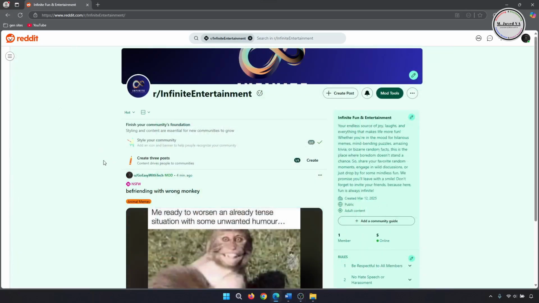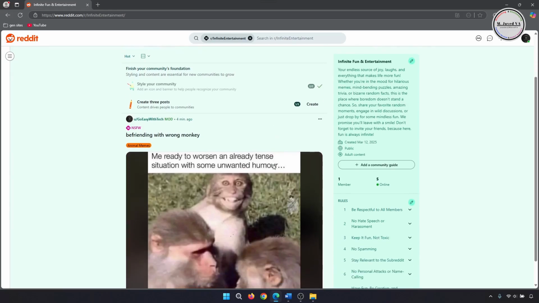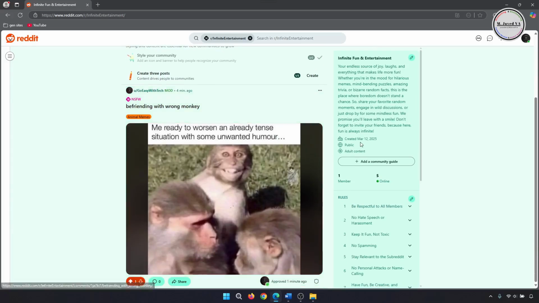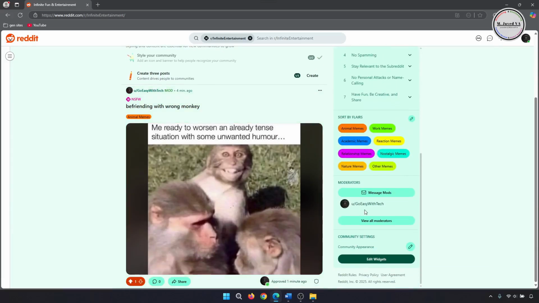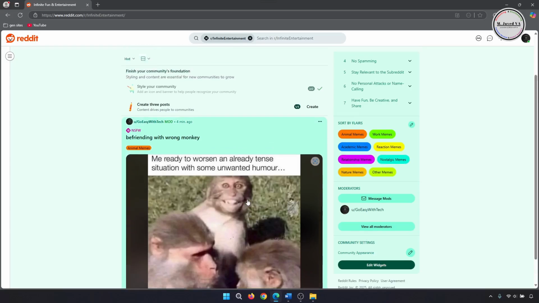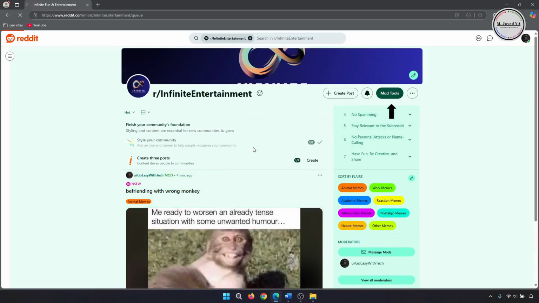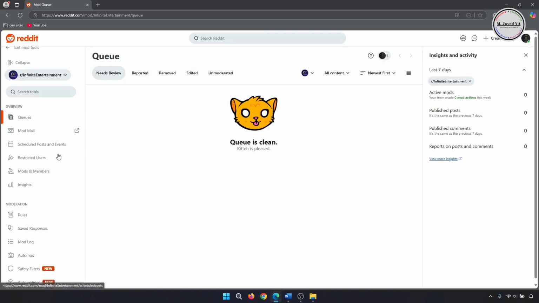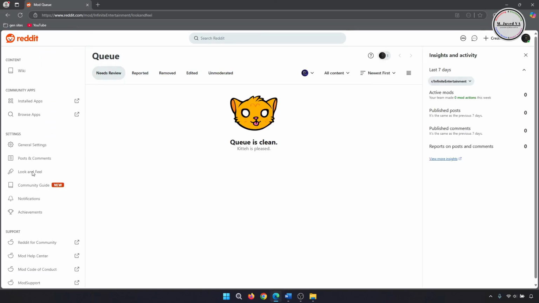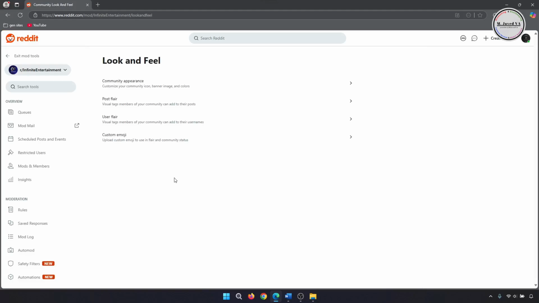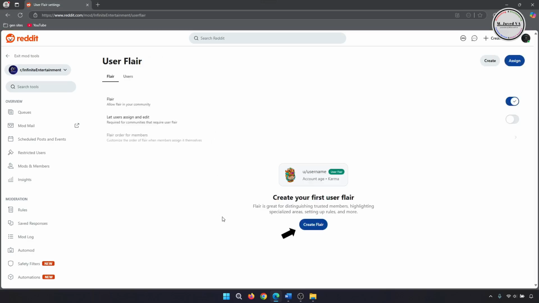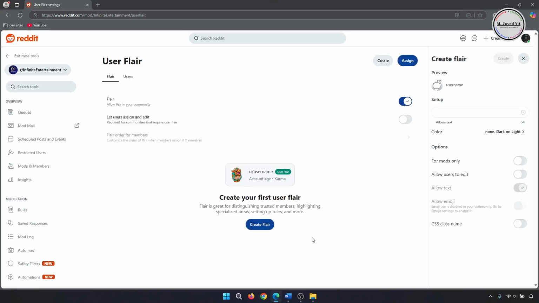Well, with the passage of time, you may find a need to add moderators to the community dealing with specific types of responsibilities. And to specify that, you may need to create user flares. So to create user flares, go to Look and Feel tab under Mod Tools. And click on User Flare. And then click here to create your first user flare.